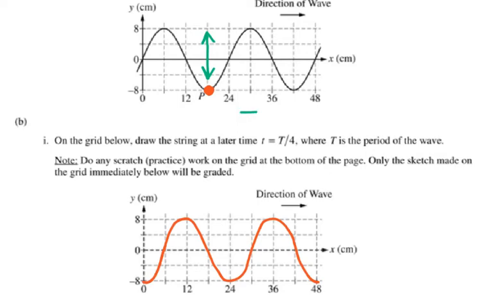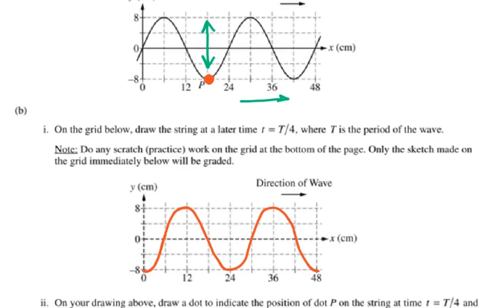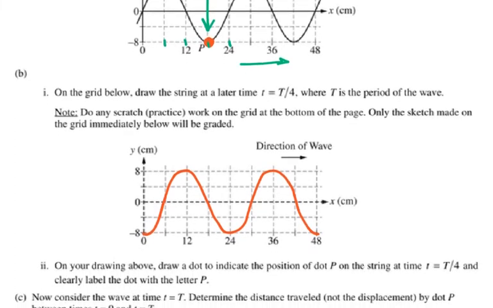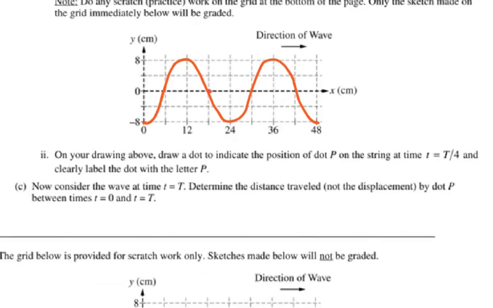The wave is traveling this way, but P, the matter, every single point, every single molecule in the wave will move perpendicular in a transverse wave to the motion of the wave. So I know that that happened at 6, 12, 18, 24. Oh, centimeters, sorry, it's centimeters. So I have to go to the same position, 18, and place my dot. So my dot P is right here.